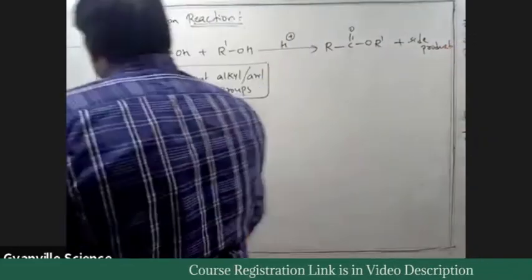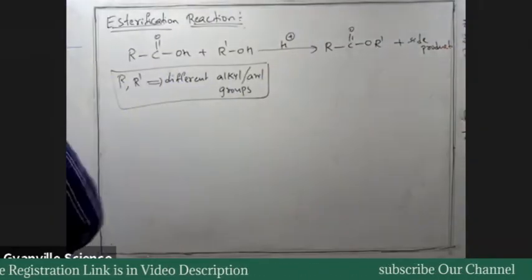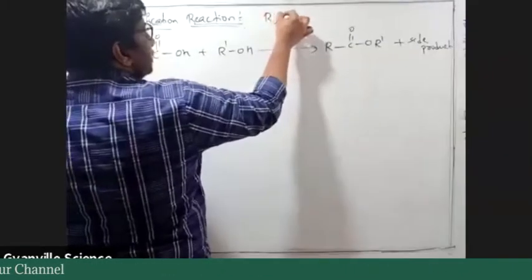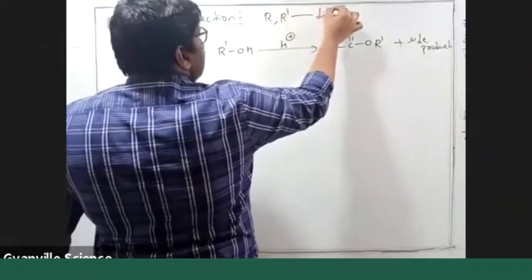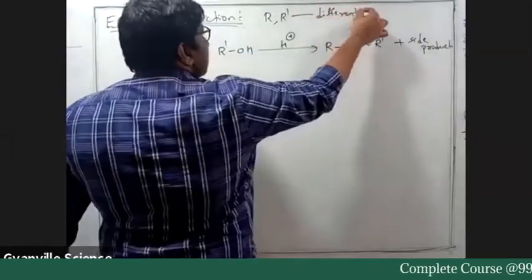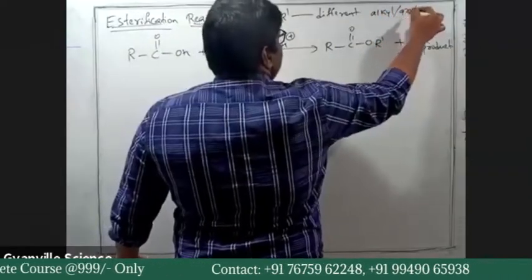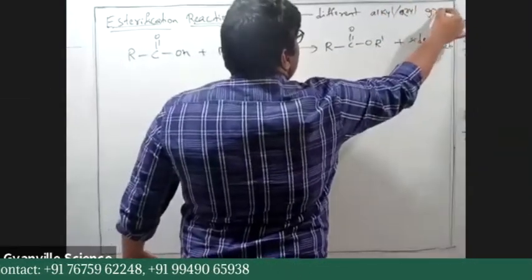So what was the importance of mechanism? R and R dash are different alkyl or aryl groups.